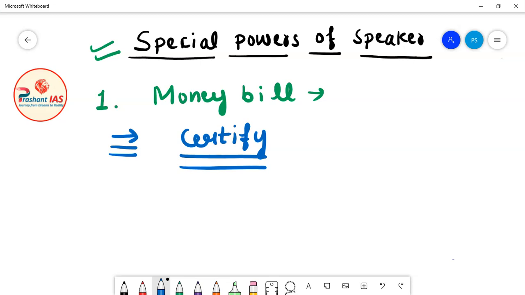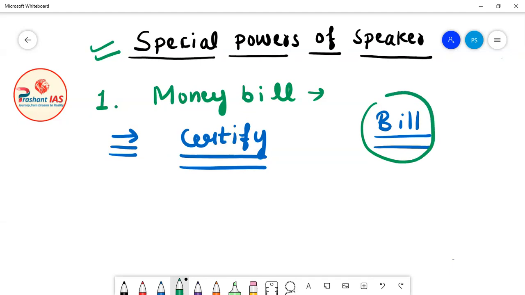Now what do I mean to say is that, let's suppose a bill is introduced in Lok Sabha. My question is, who will decide whether this bill is a money bill or not? It is the speaker of Lok Sabha, who has the sole authority to certify a particular bill as a money bill.